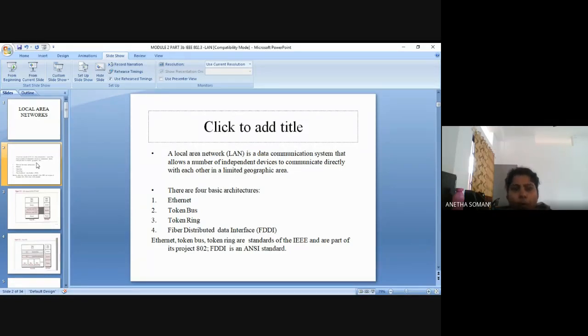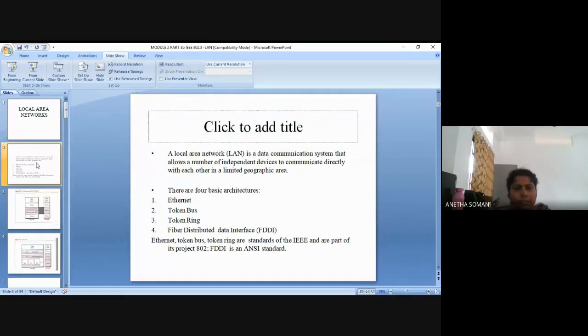So the 4 main basic architectures of local area network are the Ethernet, second one is the token bus, third one is token ring, and fourth one is the fiber distributed data interface, or in short, you can call it FDDI. So in your syllabus, you have to study the first architecture, that is the Ethernet architecture.